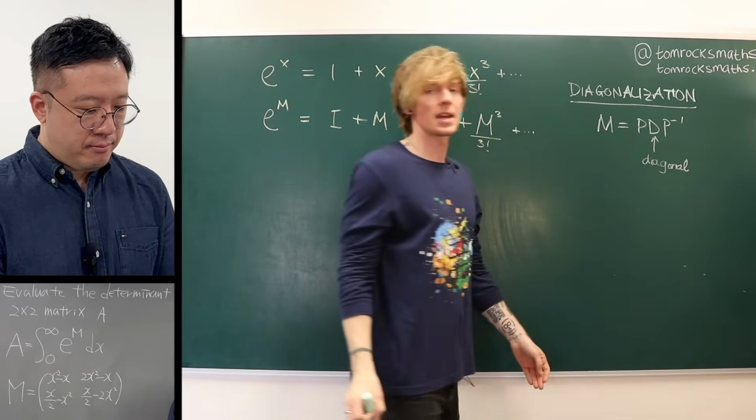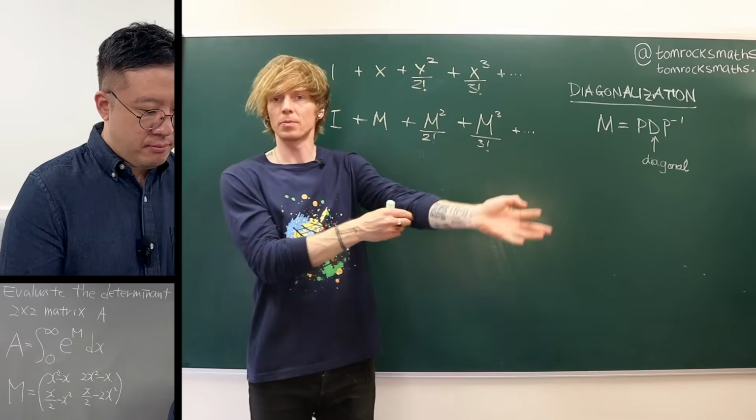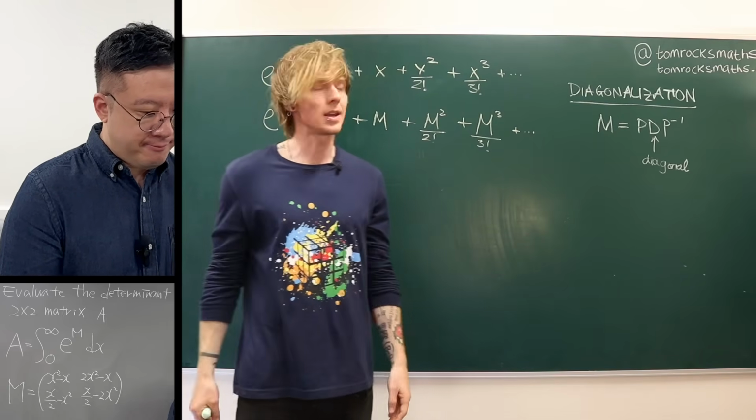Now, at this stage, we don't know if this is possible. We'll worry about that shortly.